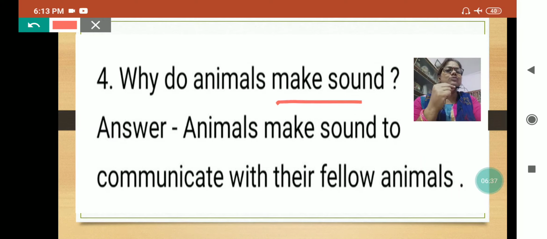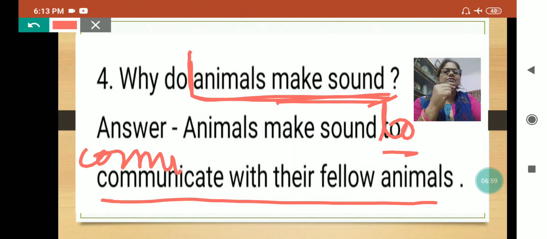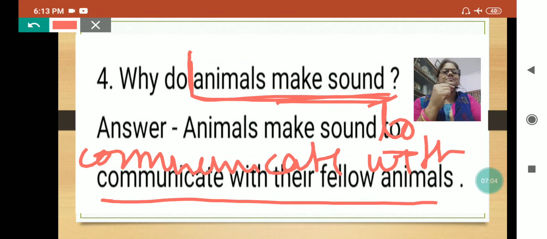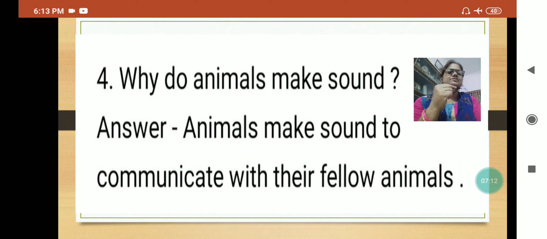Why do animals make sound? Here you will write: animals make sound to communicate with their fellow animals. Communication means to convey, to give a message. So you will copy from here, and then you will write to communicate with their fellow animals. You will add the answer. Now we will go to the next question.